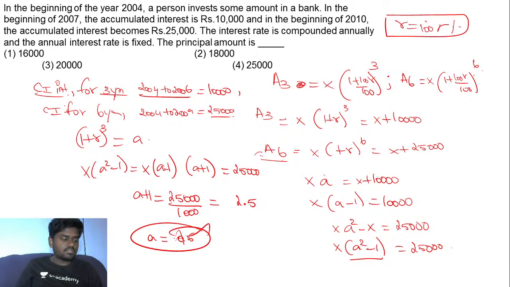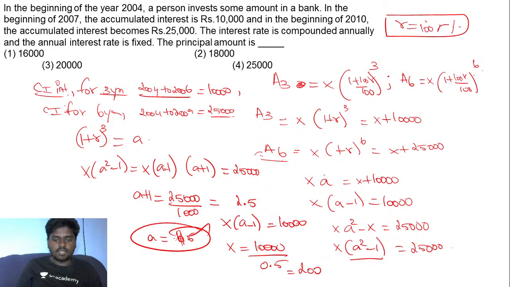Fine. Now if I substitute here, we have found the value of X into A minus 1 is equal to 10,000. From this, can I say A is 1.5? So 1.5 minus 1 is going to be 0.5. So 10,000 divided by 0.5, you'll be getting exactly 20,000.